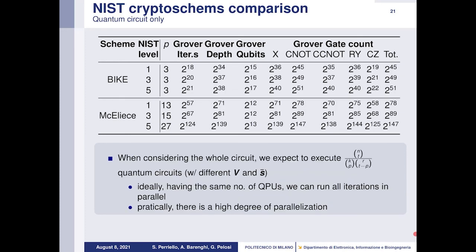When considering the whole circuit, we expect to execute n choose t divided by k choose p, r choose t minus p, different quantum circuits, because we have in input different information sets. Ideally, having the same number of QPUs, we can run all iterations in parallel. In practice, we can see that there is a high degree of parallelization.